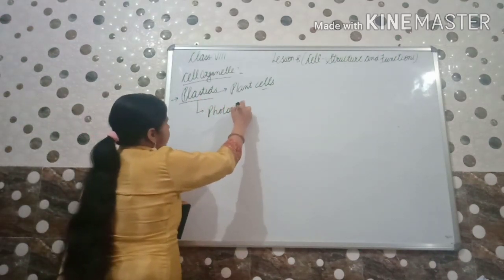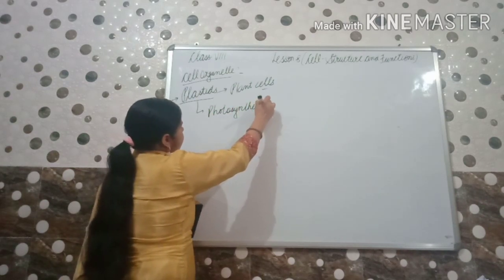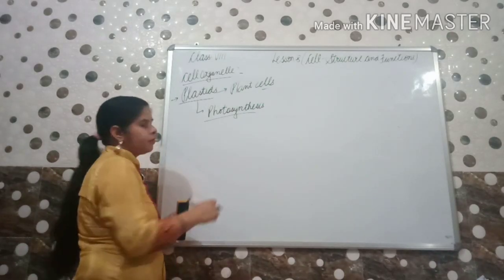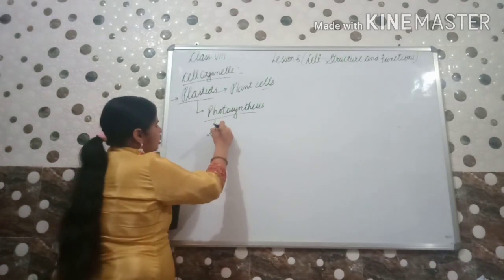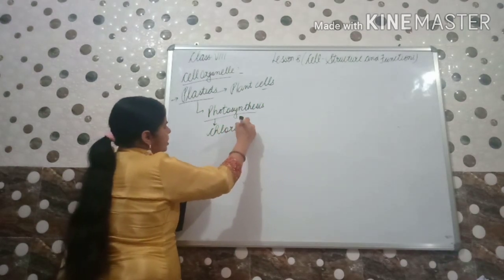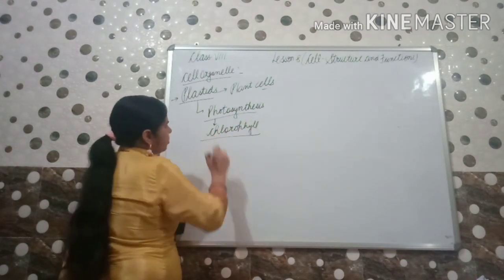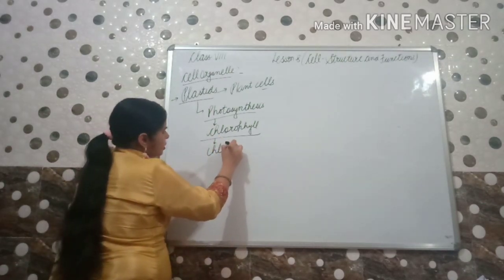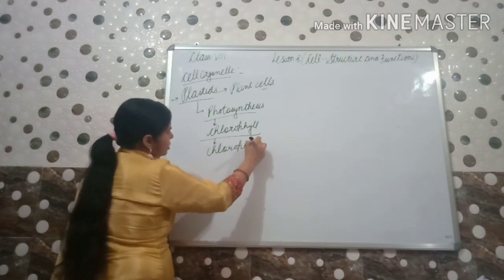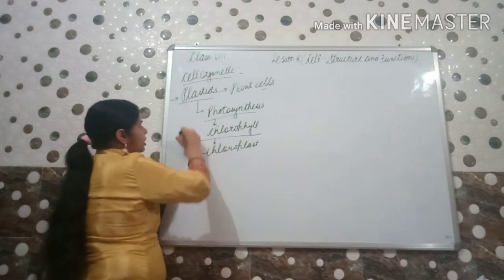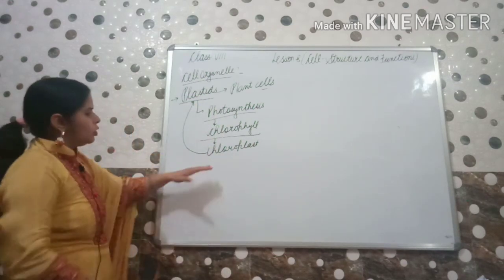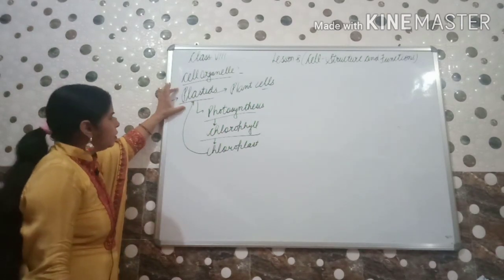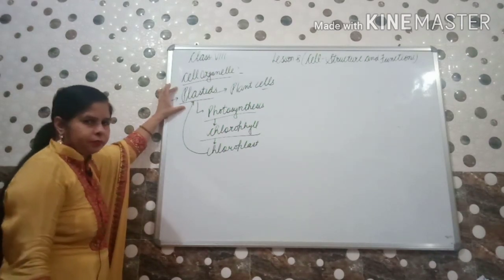Photosynthesis, it is carried out by the plants only with the help of the chlorophyll. It is carried out by chlorophyll, and chlorophyll from where it came? Because it is there in the chloroplast. Chloroplast is a type of plastid. That is why we can say these are only present in the plant cells.